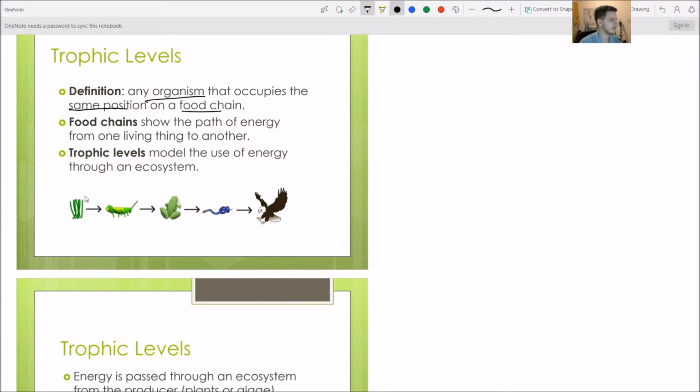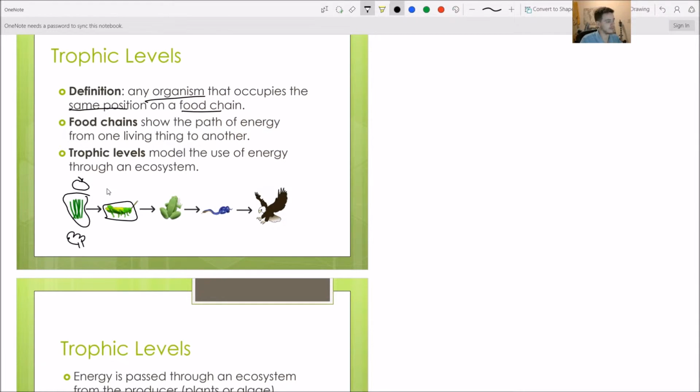So what I mean by that, if we look over here at this grass, this grass is going to be in that first food chain, but we could also have, for example, a tree might occupy that food chain, maybe an apple. So really, any sort of vegetation, any sort of thing that produces its own energy, so any plant, could be in this trophic level. Here we have a grasshopper, so this is here because grasshoppers eat grass, but we could have any sort of thing that only eats plants.